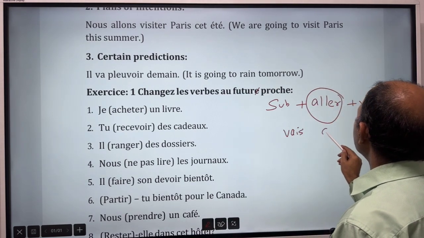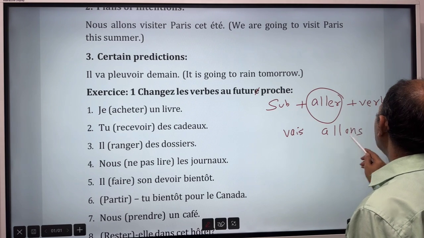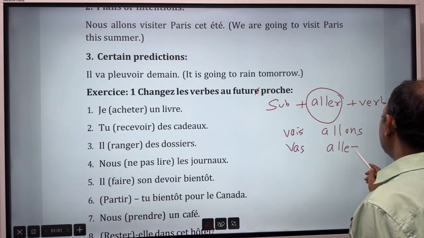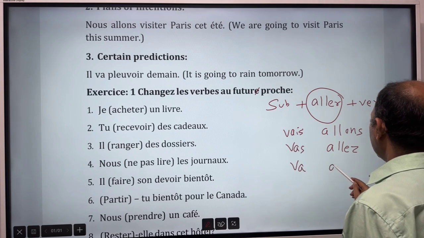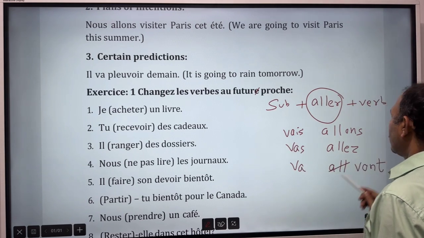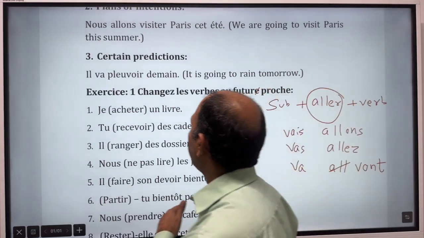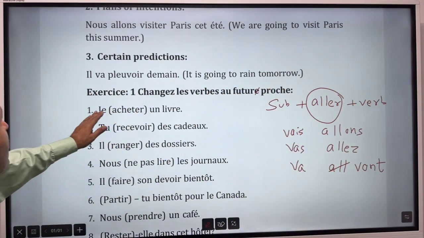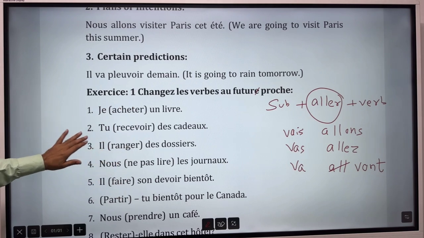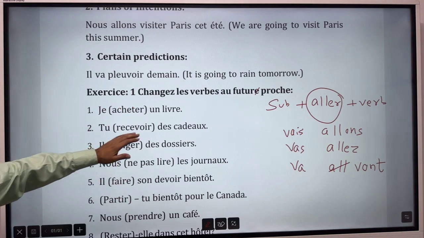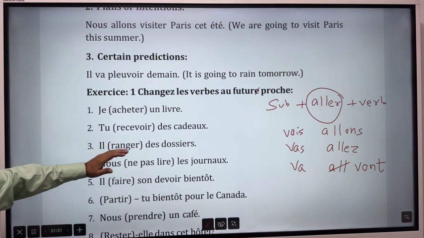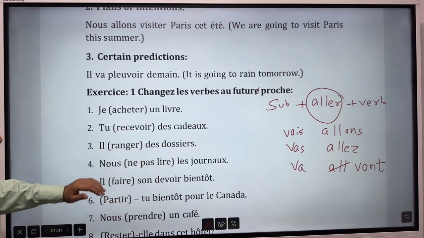So vais, vas, va, allons, allez, and vont. These forms you have to remember corresponding to each subject. So here, je vais acheter. So vais, then acheter will be copied. Tu vas recevoir des cadeaux. Il va ranger des dossiers.